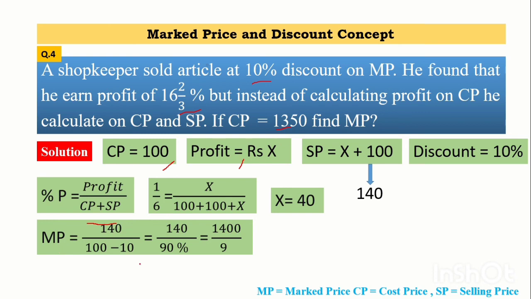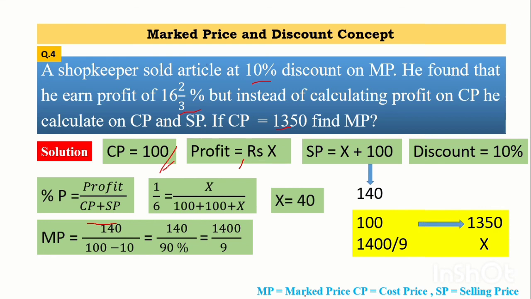I have simply put the values and I will get the answer, that is 1400 by 9. Now 1400 by 9 is not the final answer because in the problem the actual CP value is given, and in this we have firstly considered CP as 100, then I get the value of MP, that is 1400 by 9. So it is the considered value, not the actual value.